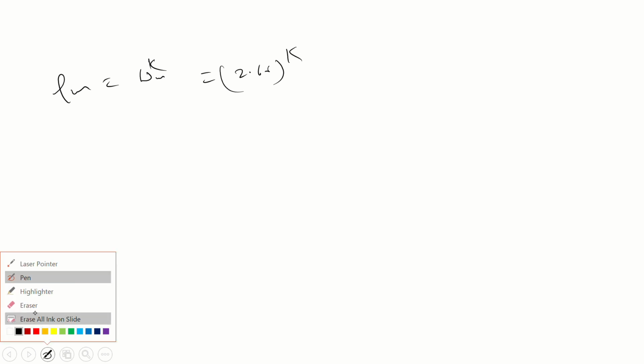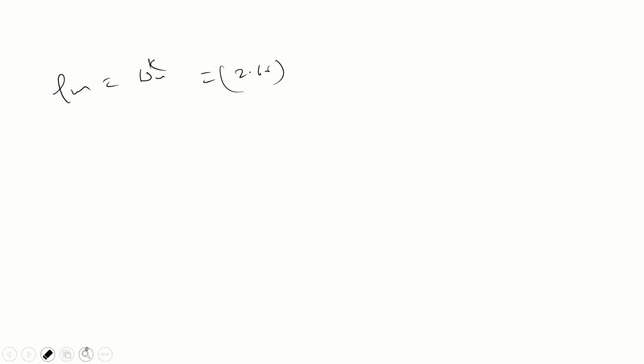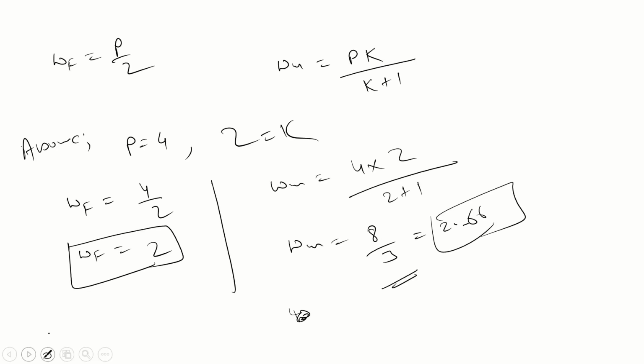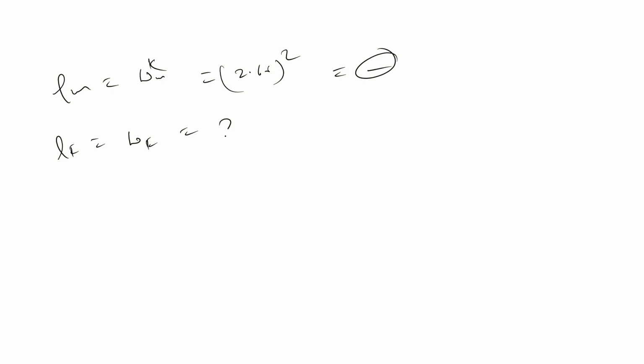So guys, this value is bigger now. This value is bigger. 2. So this value is bigger. If you put in the LF, LF is what? Simple WF. And simple W is what? 2. It's 2. So obviously the LM is greater than LF now.